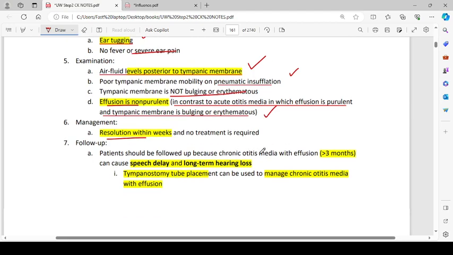Follow-up. Patients should be followed up because chronic otitis media with effusion for more than 3 months can cause speech delay and long-term hearing loss. Tympanostomy tube placement can be used to manage chronic otitis media with effusion.